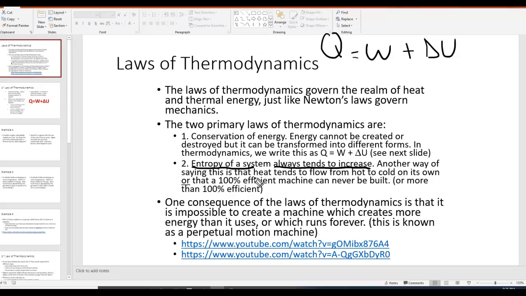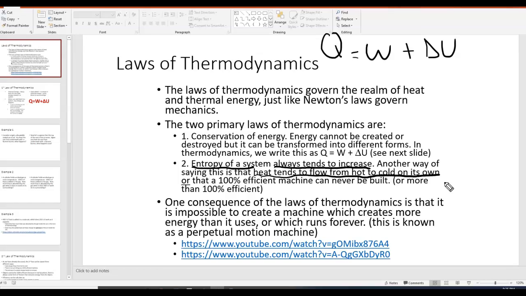The second way to state the second law of thermodynamics is to say that heat tends to flow from hot to cold, on its own. Again, when I say tends to, I mean naturally. That means if you have something that's hot and you put it in a room that's colder, the heat is naturally going to flow out of the hot object and go into the colder object. That's the second way to write the second law of thermodynamics.